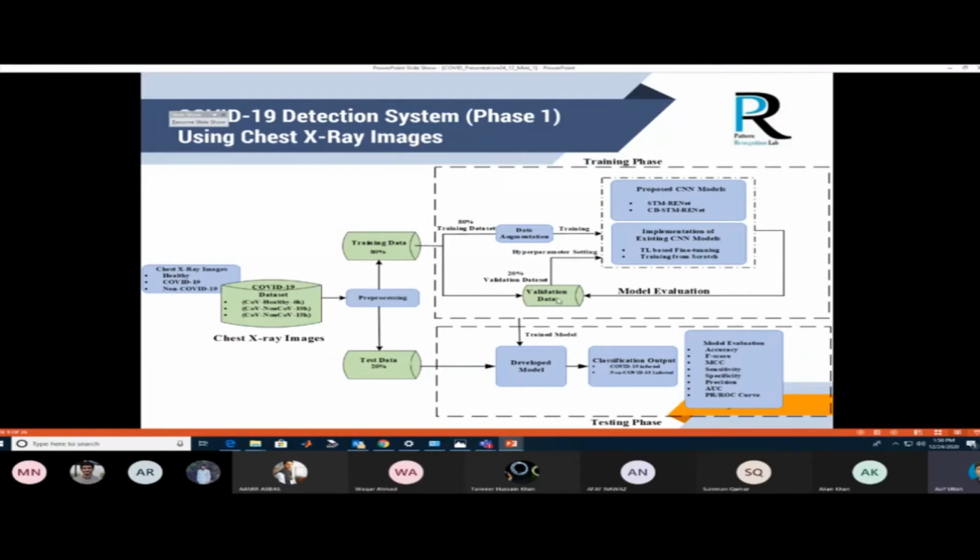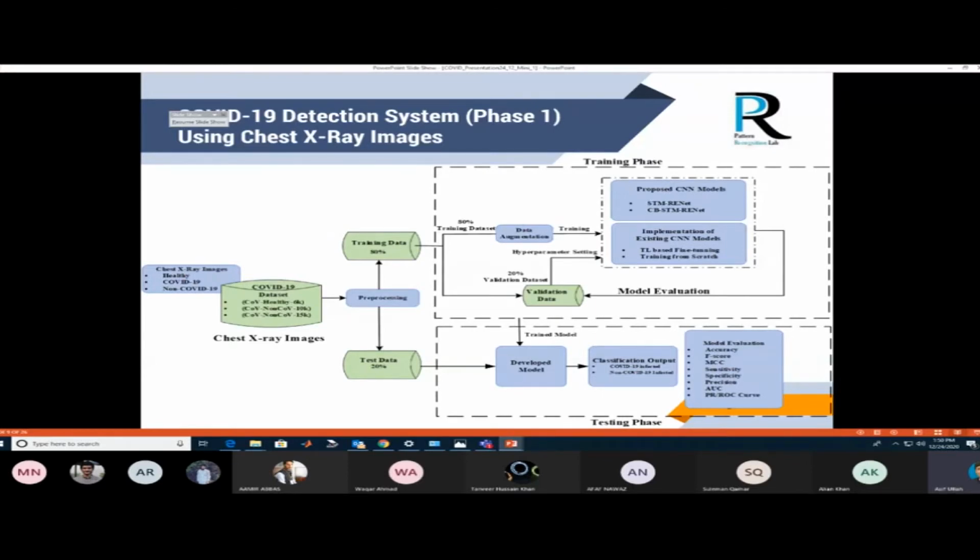We pass these images through different validation and training splits and, after splitting, provide them to our own deep learning models during the training phase. In the deep learning models, we have proposed three architectures of our own. The first architecture is ReNet, a region and edge based CNN. We are inspired by classical image processing methods, that is region and edge based feature extraction, detection, and segmentation. These ideas are incorporated in a deep CNN as a novel idea.